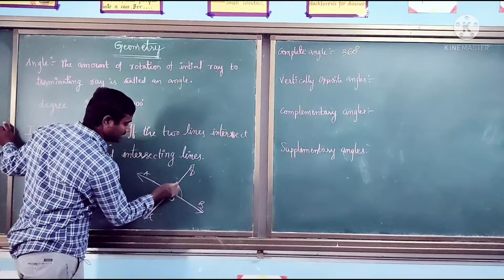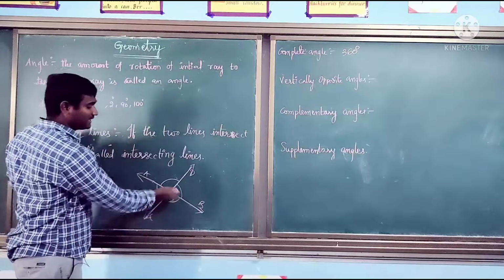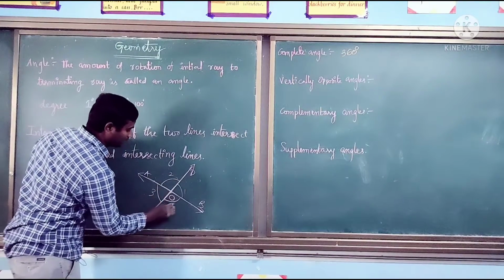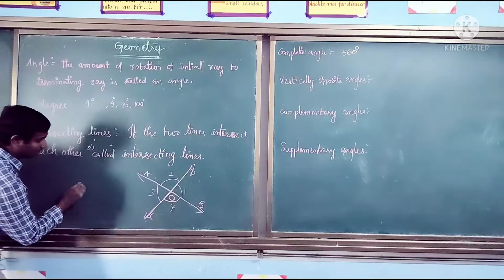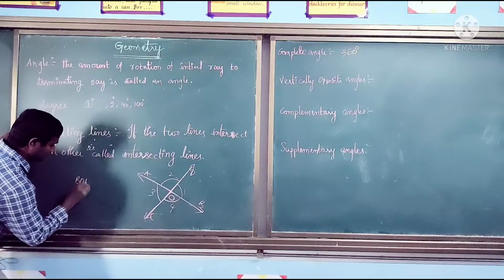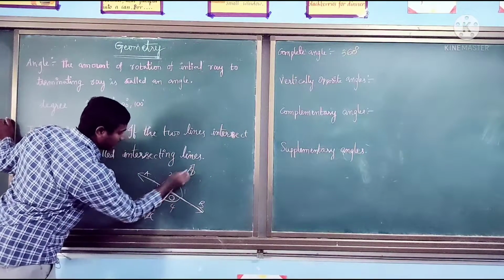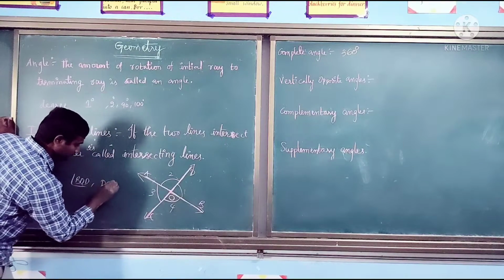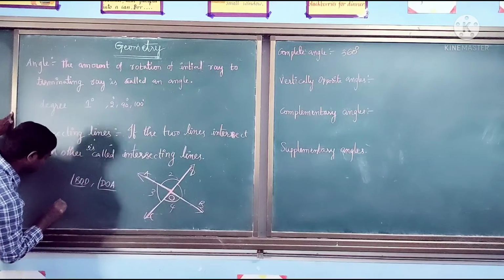This is one angle, this is one angle, this is one angle, this is one angle. How many angles are formed here? So 1, 2, 3, 4. Four angles are formed. What are the angle names? Angle BOD, angle DOA, and angle AOC.